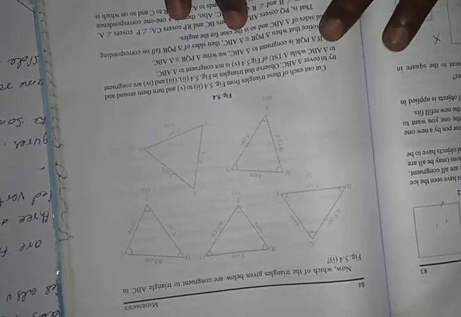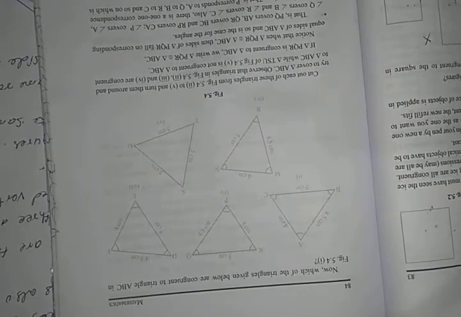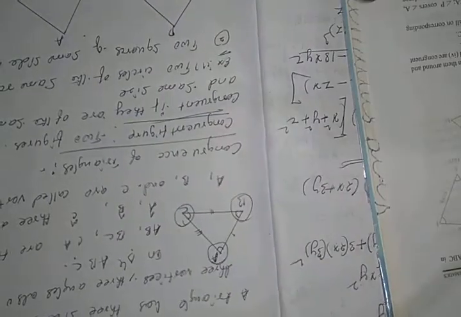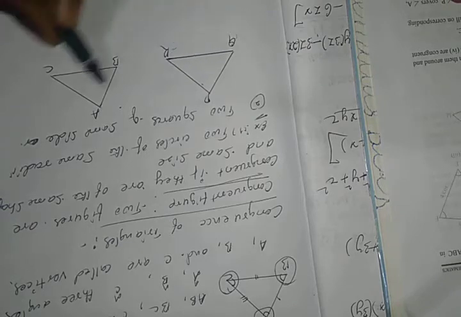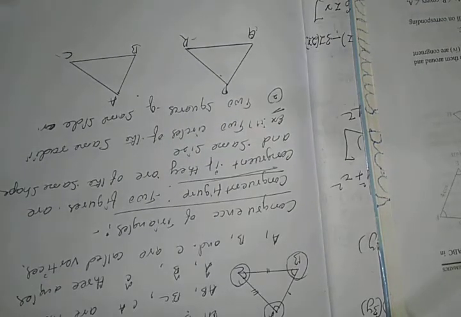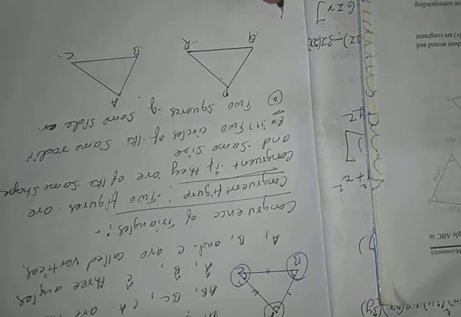Coming to the triangles, let us compare two triangles to see if they are congruent or not congruent. Here are the two triangles PQR and ABC. Both look the same shape and same size. So we will compare these two triangles. Let us see.